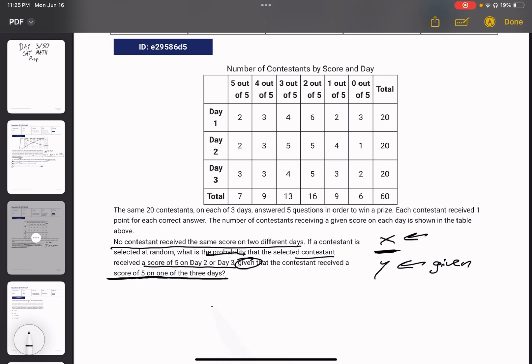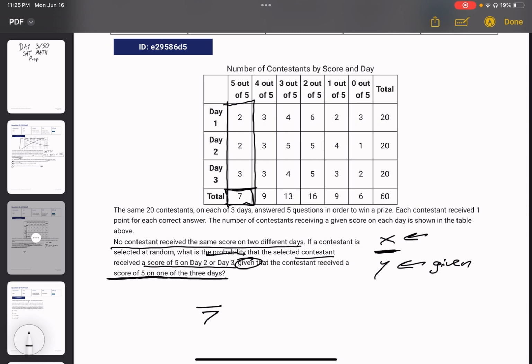So it's going to be 7 over a given value, because looking at the chart right here, we have 7 as the total for the amount of perfect scores throughout the 3 days for all participants. And this is very important right here: no contestant received the same score on 2 different days. So that means that this contestant has an equal chance of getting these scores.